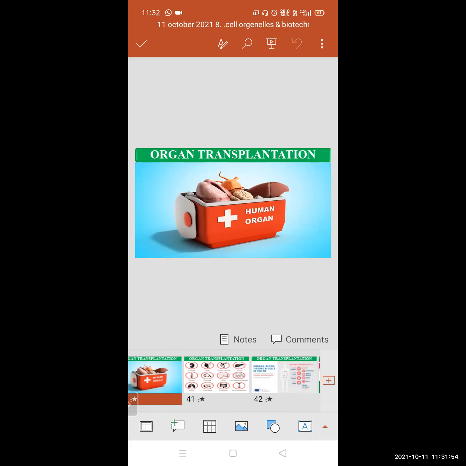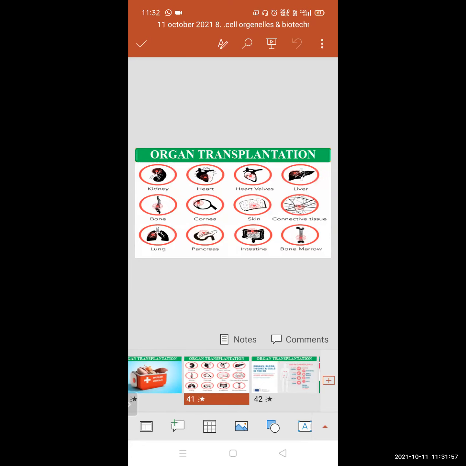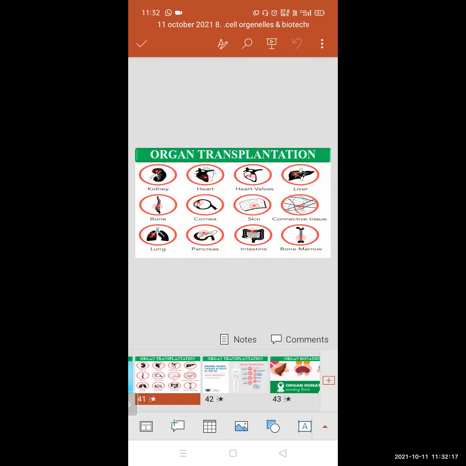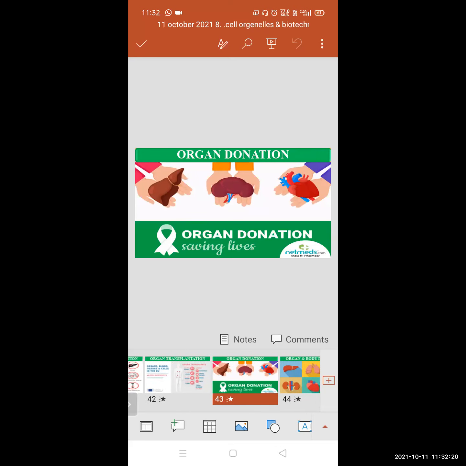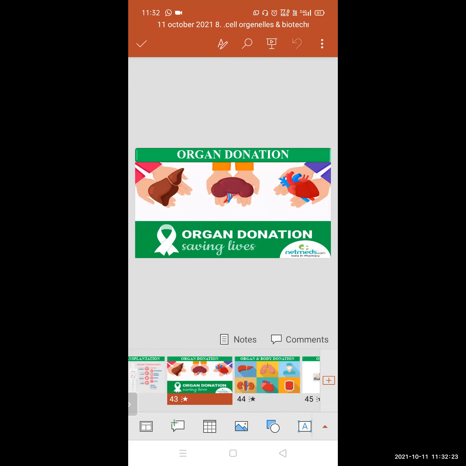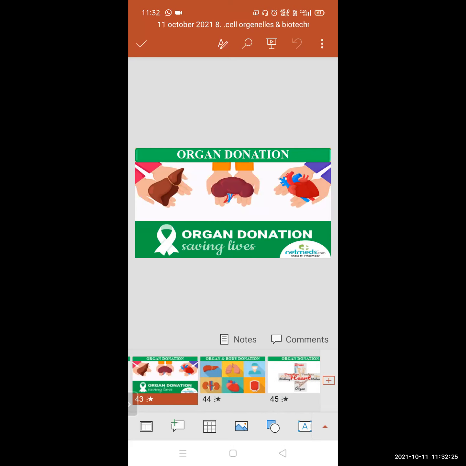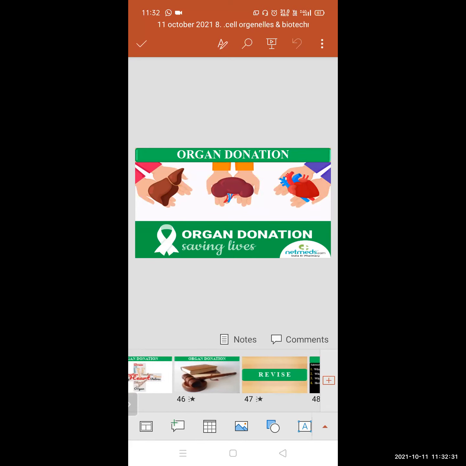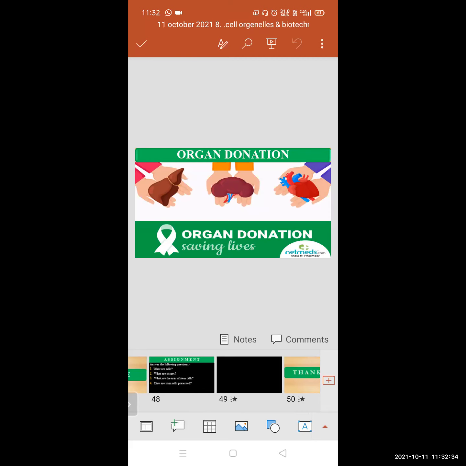Then we have learned about organ transplantation: many organs in the human body either become less efficient or become completely functionless due to reasons like aging, accidents or infections. So they can be replaced by other organs. For this purpose, the donor is very important. So organ donation awareness and education should be spread to everyone so that the life of a needy person can be saved. I hope that you all have understood.